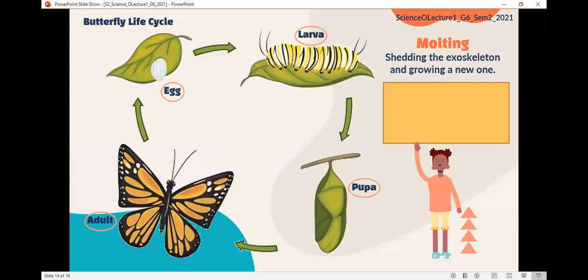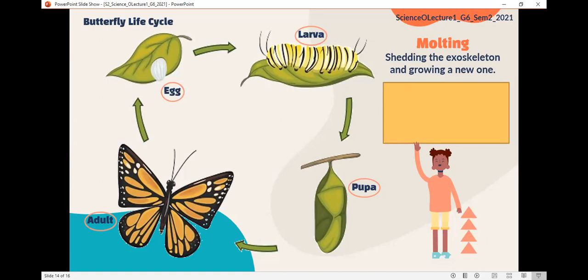Okay, look. The insect grows a new one under the old one, then it loses the old one. It's like taking off your clothes, but you're still wearing something under it.